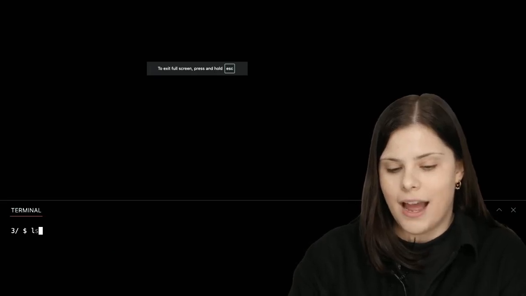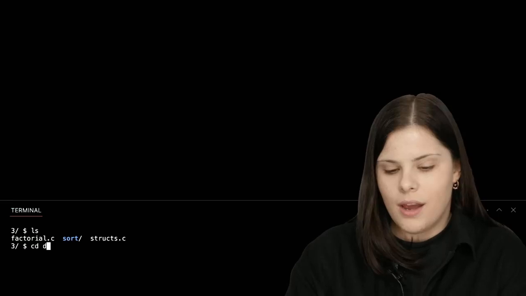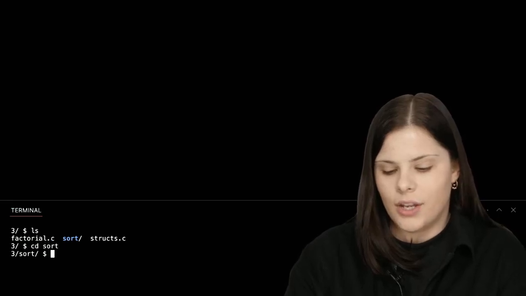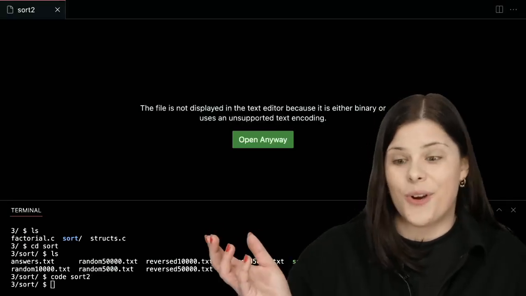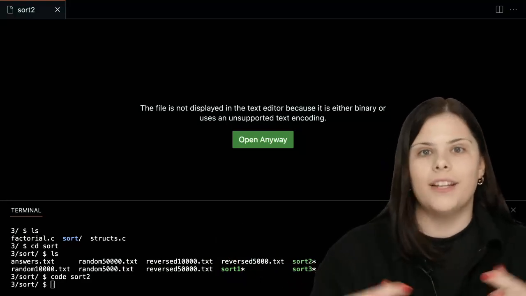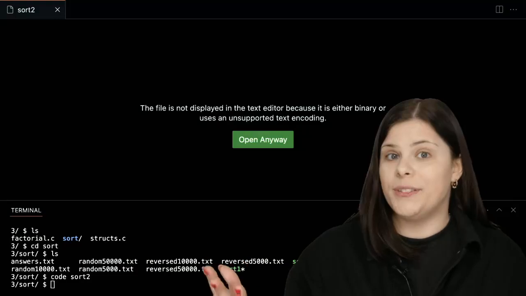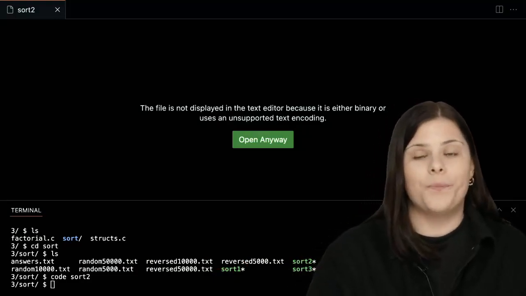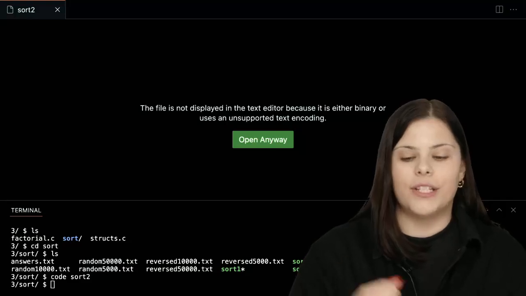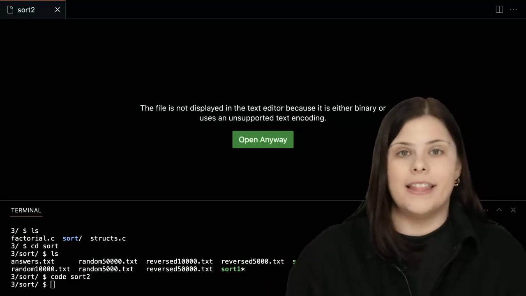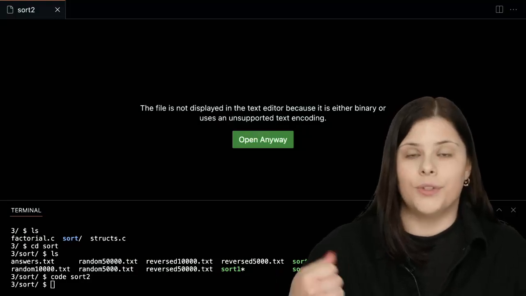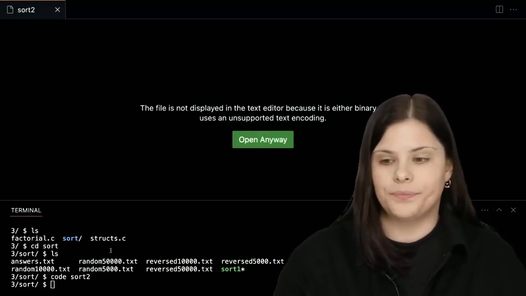And if I go to my cs50.dev now, and let me open one of these files. So let's see. Let's open sort 2, right? This is not code. I don't see what it is because it's already compiled. So this is the trick today, right? We're going to do some testing and figure out which algorithm is which by looking at the time that it takes each algorithm to sort different numbers.